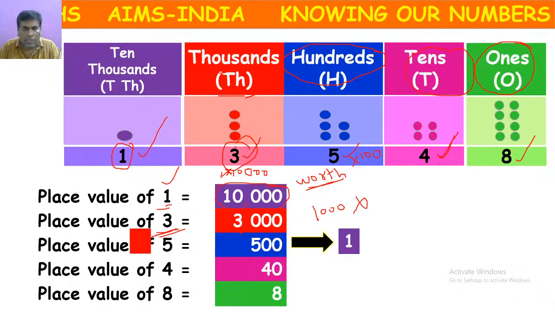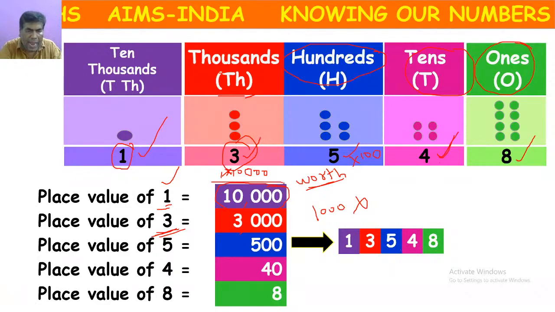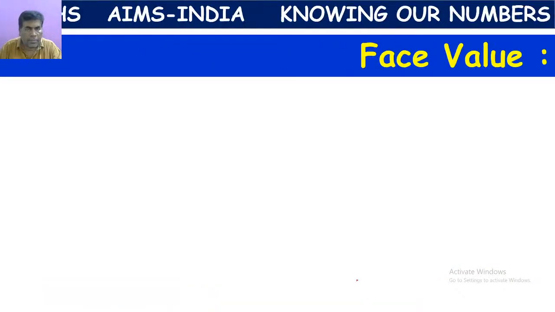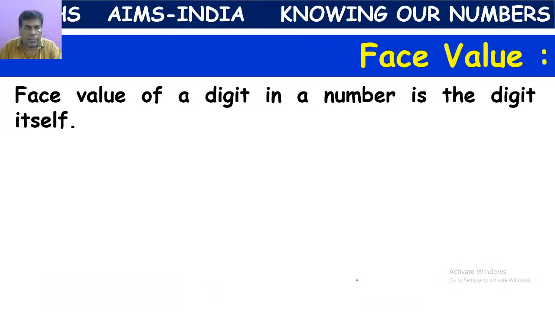So now, what is the number here? 13,548. If we add all these place values, then we will get the number 13,548.